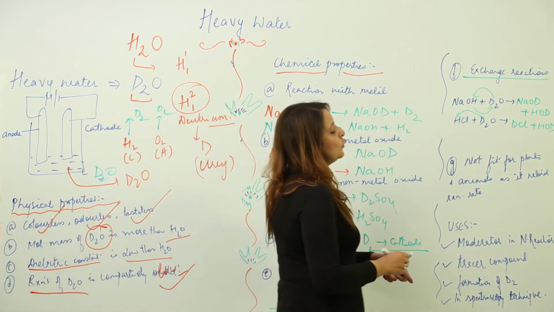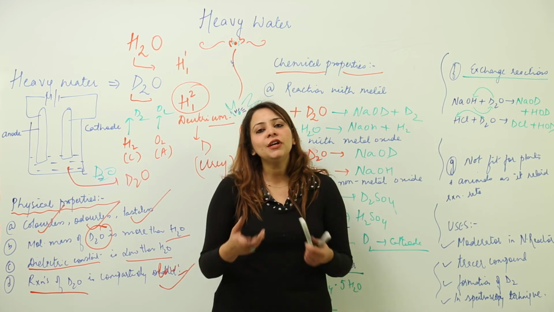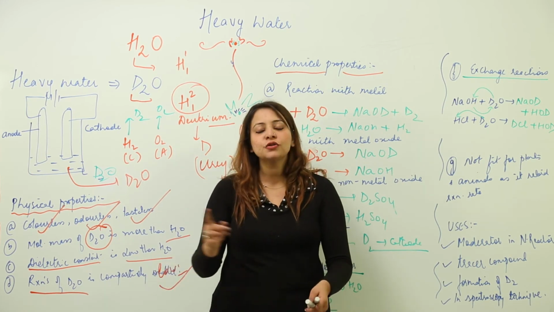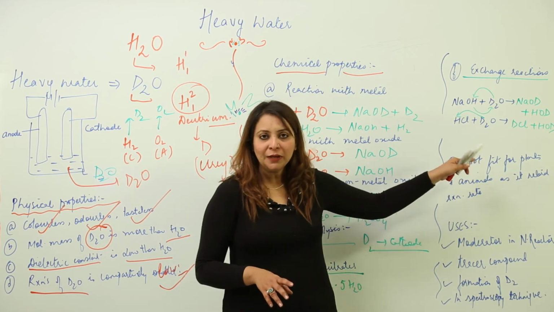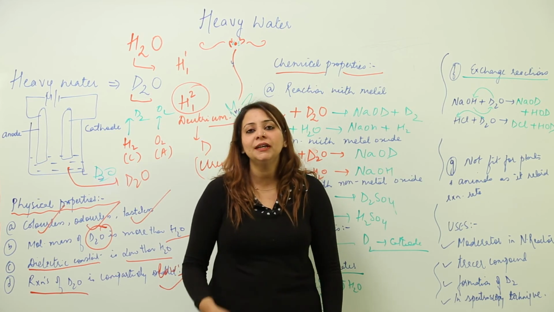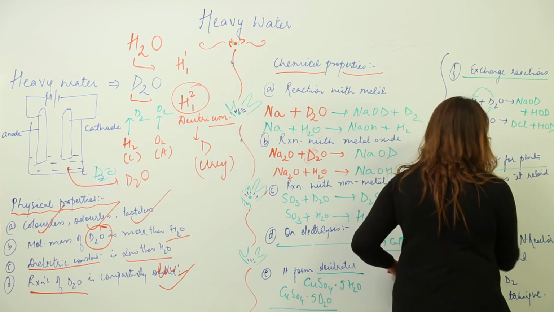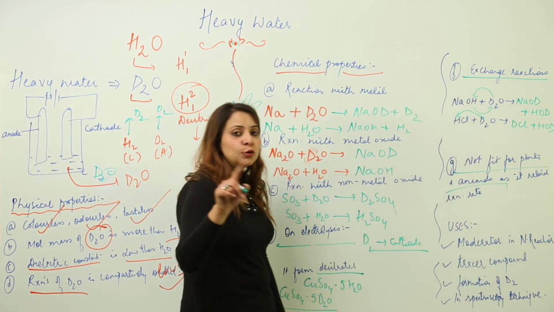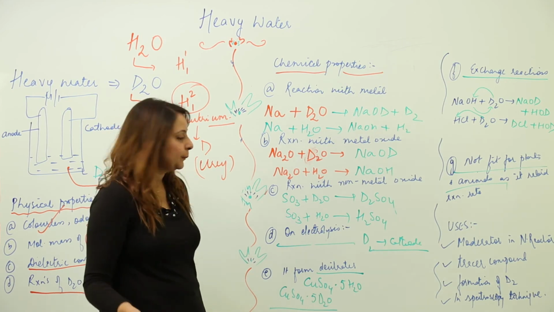And if we talk about whether we can use this water for drinking, or to water plants, you should be aware that we cannot use it. It is actually unfit for plants and animals, because it retards the rate of reactions which are happening in animals as well as plants. So it is not fit for plants and animals. That is why we make use of H2O. We don't make use of D2O in normal routine.